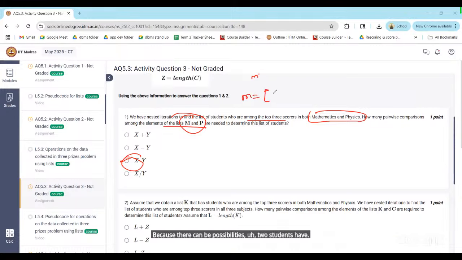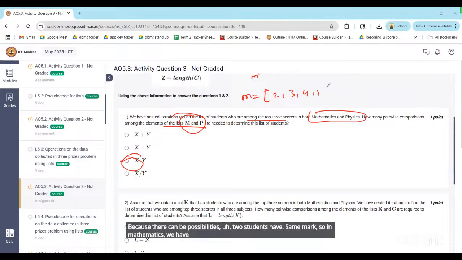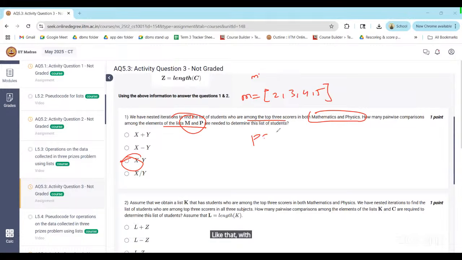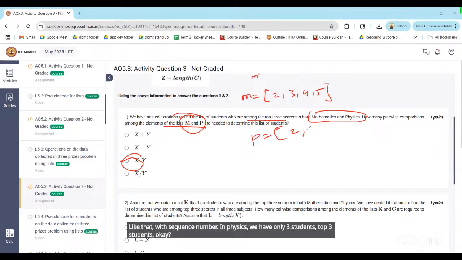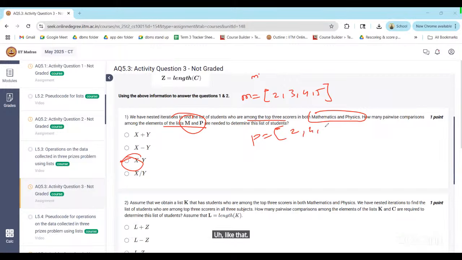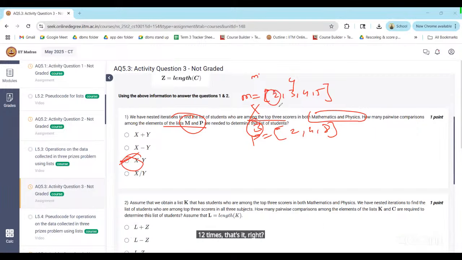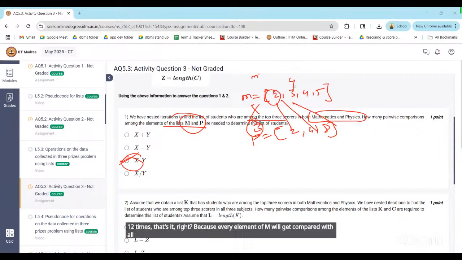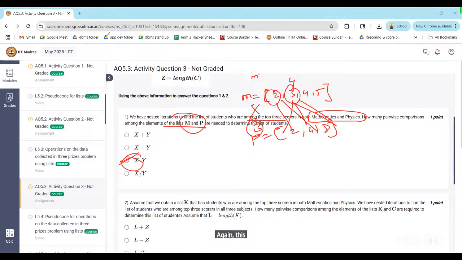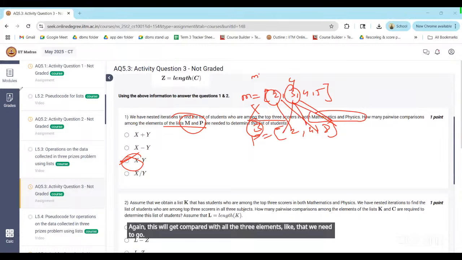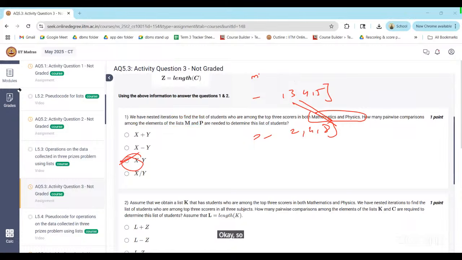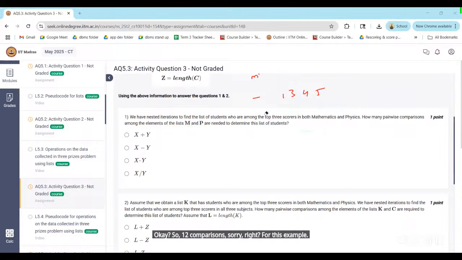So in mathematics, we have 4 students with sequence numbers. In physics, we have only 3 students, the top 3 students. So here we have 4, here we have 3. Anyway, we need to compare 12 times, because every element of M will get compared with all the 3 elements. Again, this will get compared with all the 3 elements. Like that, we need to go. So 12 comparisons are required for this example, and X and Y you can say.